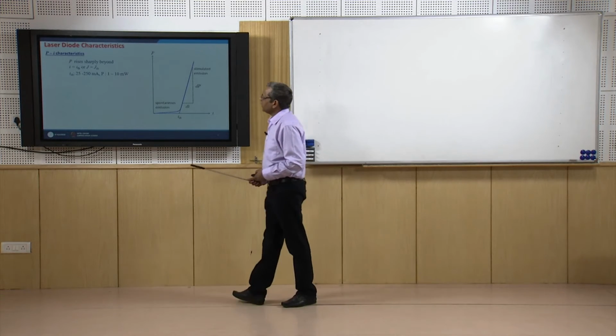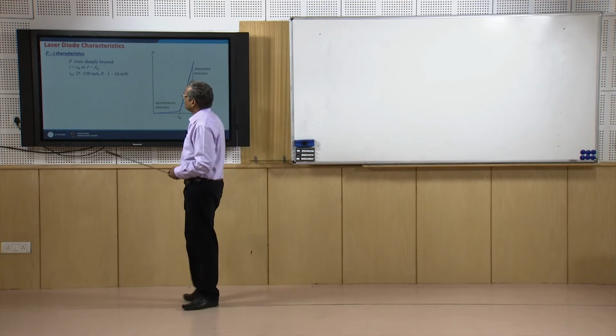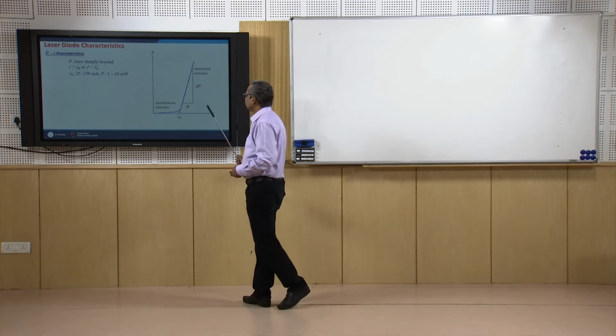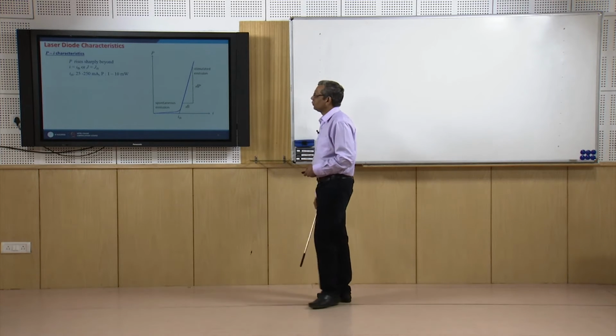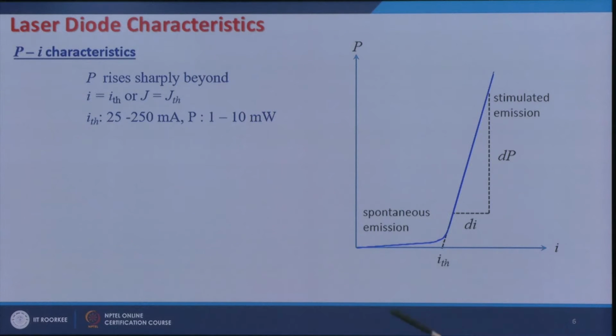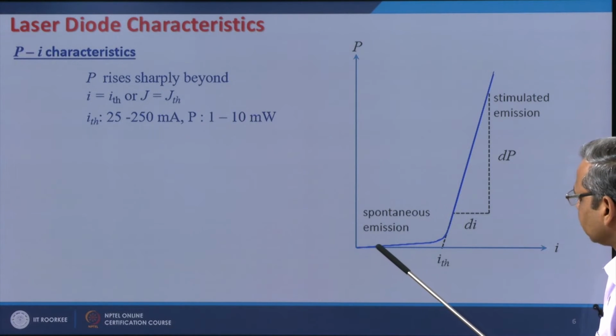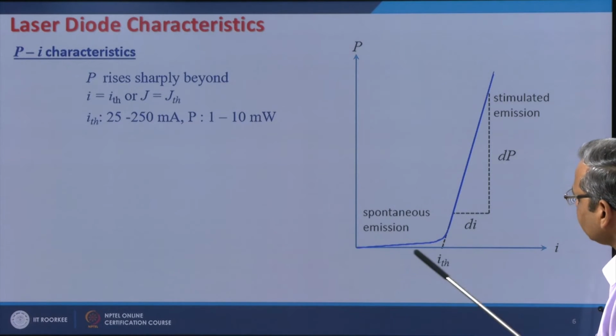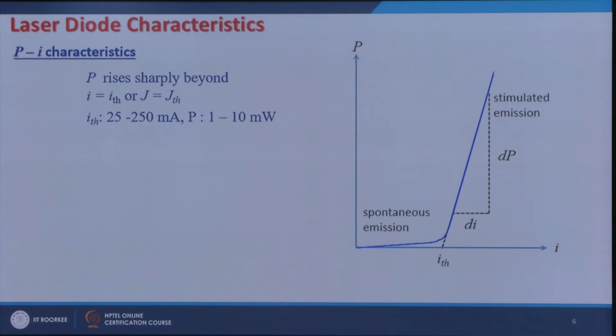So if I now look at the output power versus injection current characteristics of the laser diode, initially when the current is low, I will have very small power coming out.